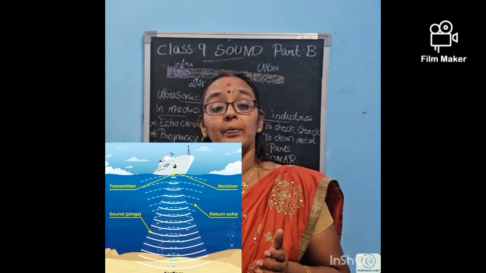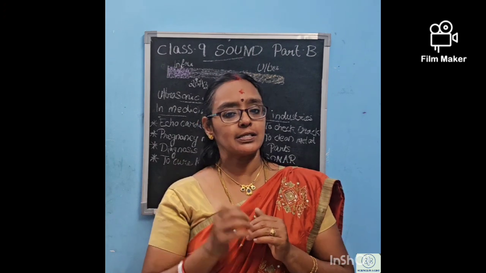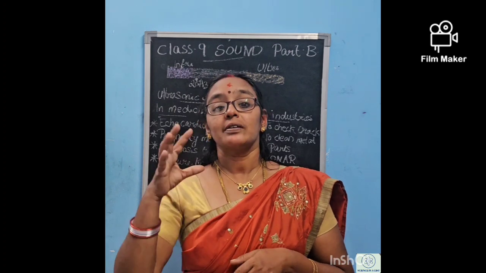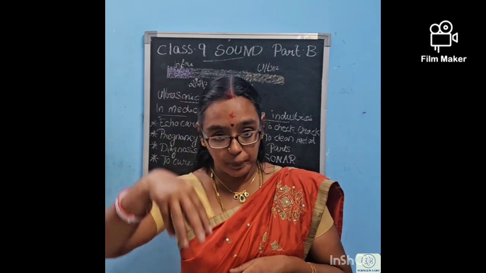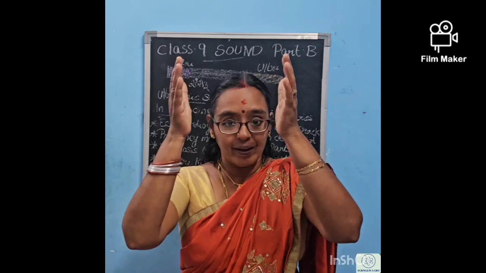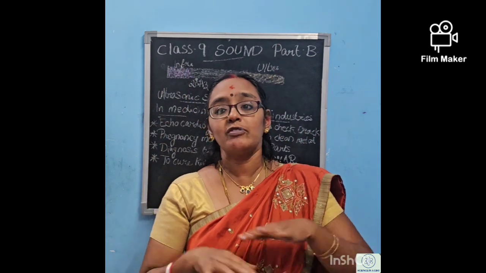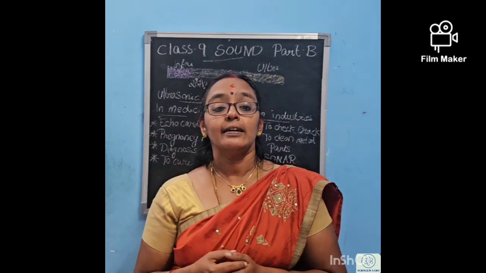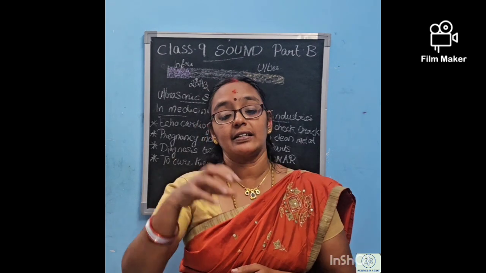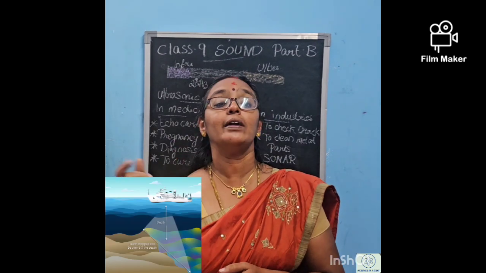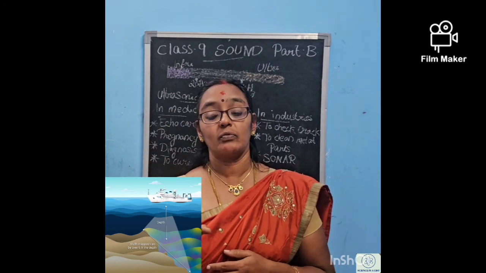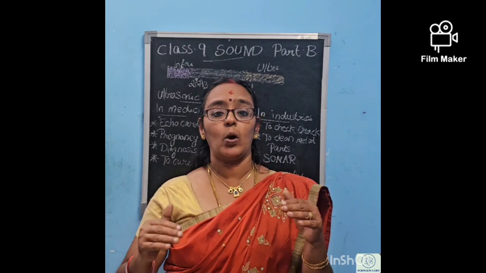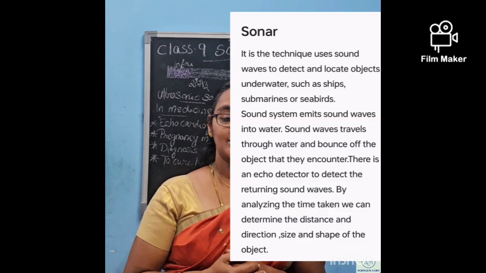So what is the sonar? If it is connected in a boat or a ship, it has a transmitter and a detector. The transmitter makes sound and allows the sound to pass through the water. It moves with high frequency. Since these are sound waves, they will not be scattered anywhere. They will move to a large distance. And the detector will detect the reflected waves and convert them into electrical signals. From the detector, we will be able to understand whether an object is present at the base, whether there is a valley or a mountain at the bottom of the sea.